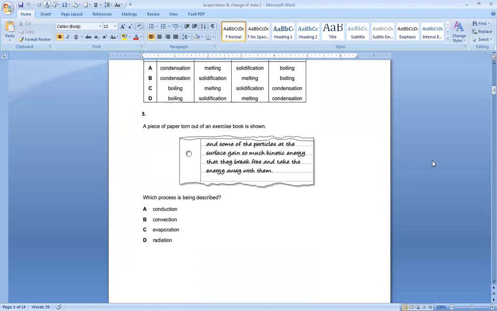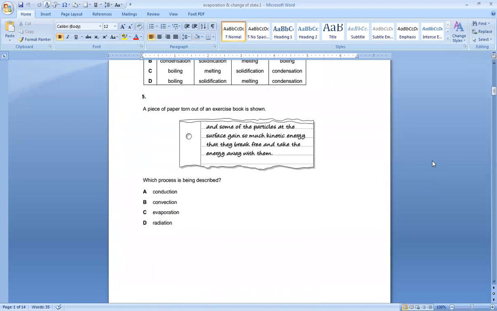Question number 5 says a piece of paper torn out of an exercise book is shown, and some of the particles at the surface gain so much kinetic energy that they break free and take the energy away with them. Which process is being described? It is evaporation. My option is C.